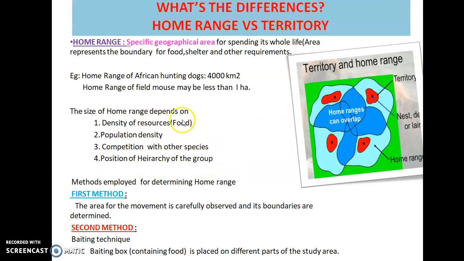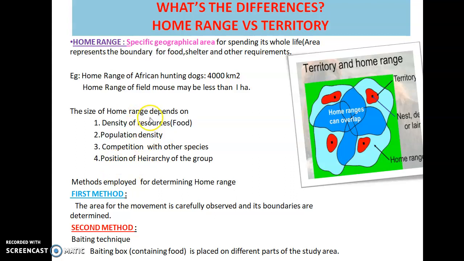So these four factors determine the size of home range. Here you can see that the size of home range is different, right? This is somewhat larger, this is somewhat small, and this is somewhat intermediate. So these factors generally determine the size of home range.